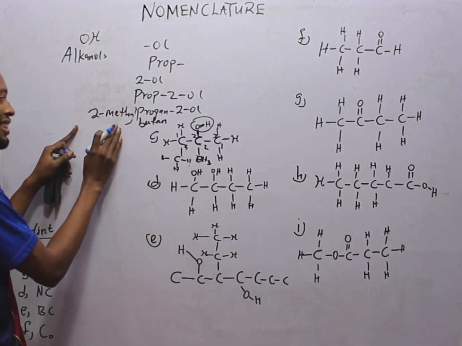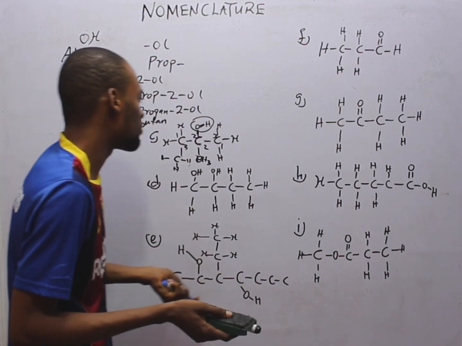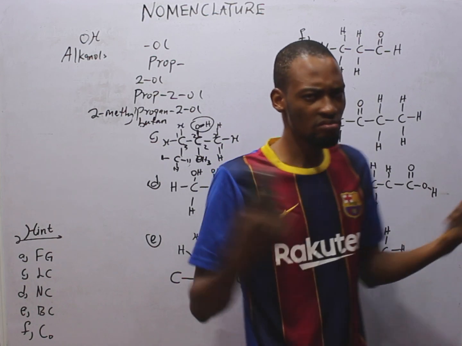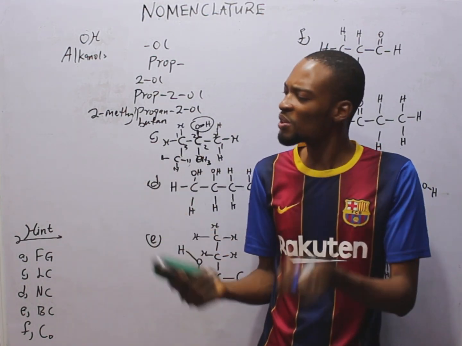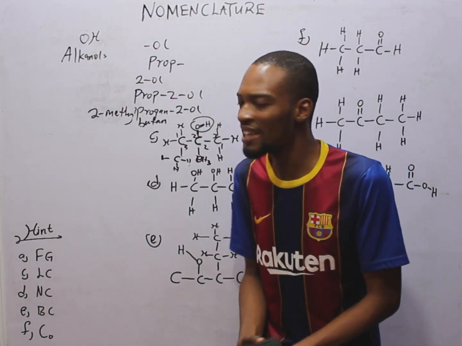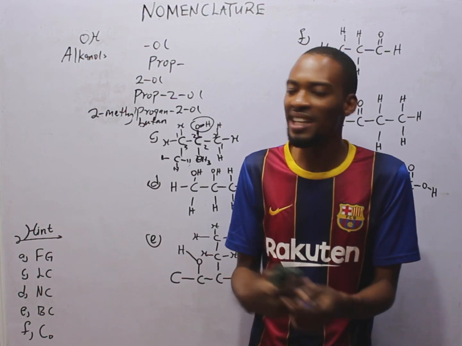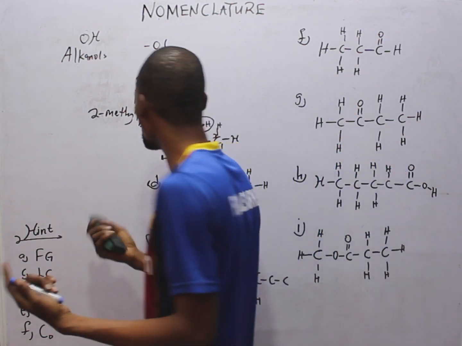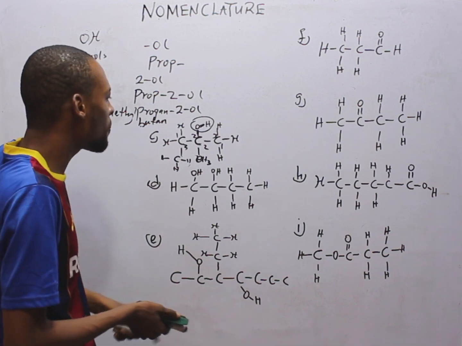It becomes 2-methylbutan-2-ol. So these things are the same. Nothing special, nothing big. So just to have knowledge of what we've done so far, know how to add the alkyl group, methyl, ethyl, or any alkyl group at all. So with that, you name the compound.